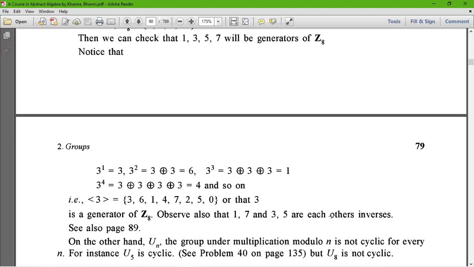On the other hand, Un, the group under multiplication modulo n, is not cyclic for every n. For instance, U5 is cyclic, but U8 is not cyclic.